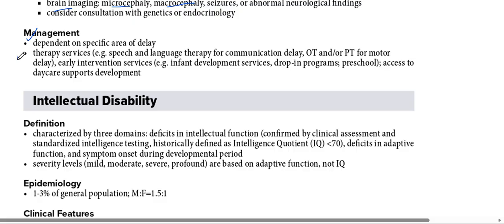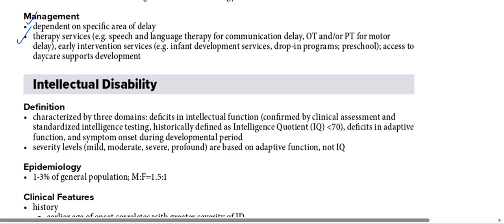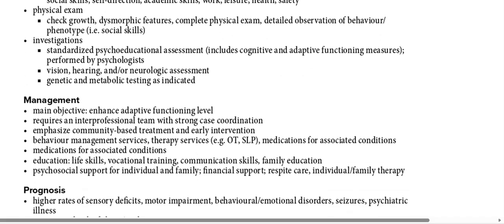Therapy services: whenever there is a child with global developmental delay, we need to look at the therapy services, like early intervention, speech language therapy for communication delay, physiotherapy and occupational therapy, early intervention like infant services, and drop-in programs. So all the services are very important for treatment of this global delay. It is a multidisciplinary approach.